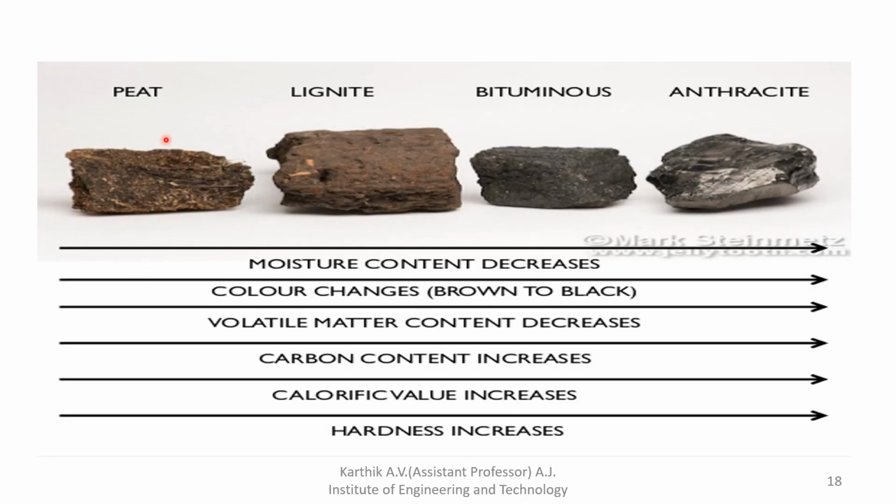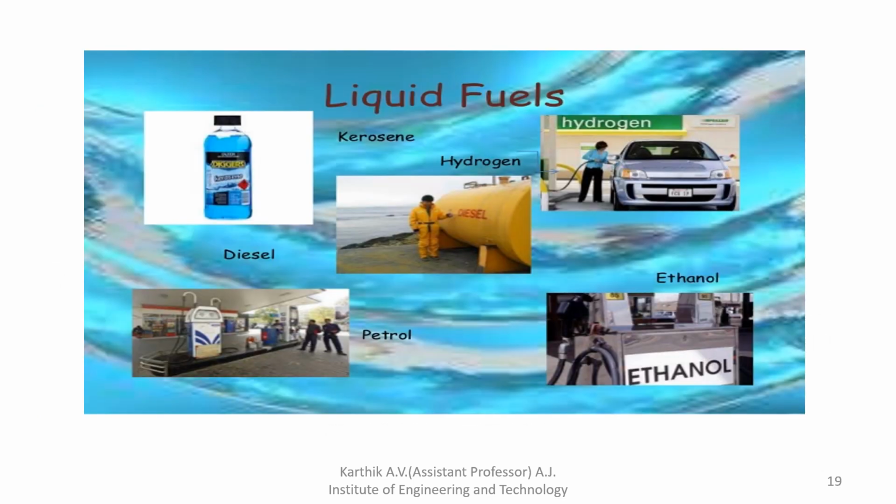This is the formation of coal. Initially it was peat, then it is converted into lignite, then bituminous, then anthracite. Next, coming to the part of liquid fuel. Solid fuels we already studied: first one is wood, second one is coal. How coal is formed, that also we studied. I think that much detail is not required for the exam. Just learn it.